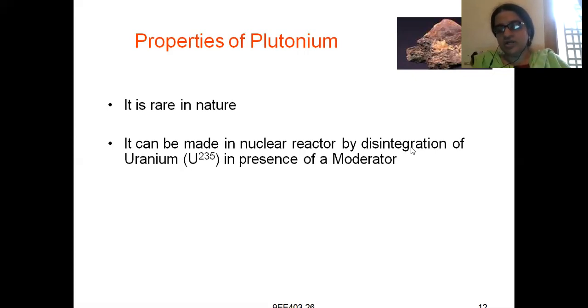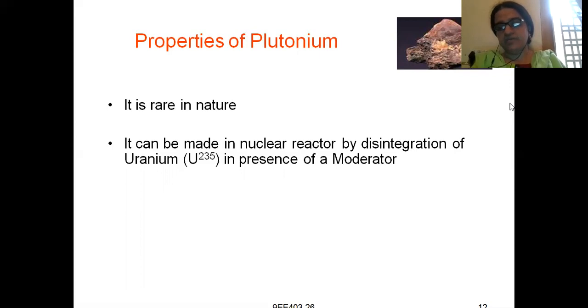As we have a boiler in a thermal power plant, similarly here the nuclear reactor is the heart of the nuclear power plant. Usually the availability of plutonium is very rare in nature. It can be made in a nuclear reactor by performing some nuclear reactions, by which we can form this plutonium material. Okay, it can be made in a nuclear reactor, right?